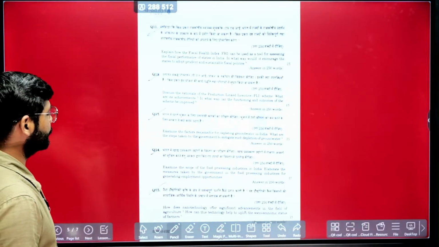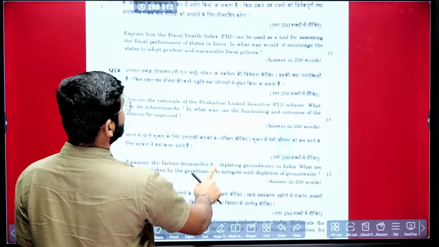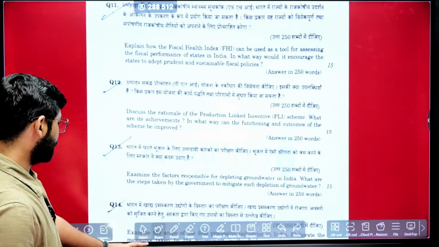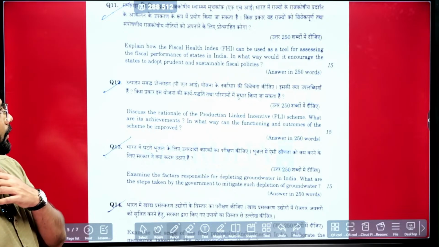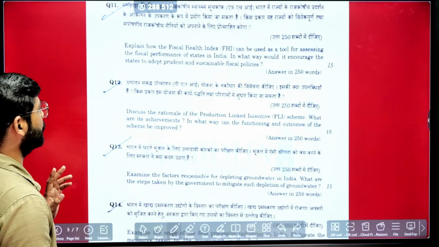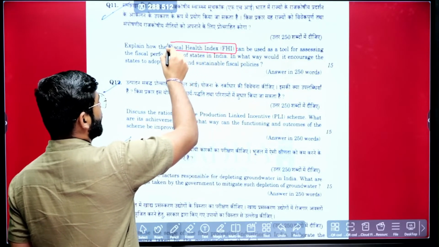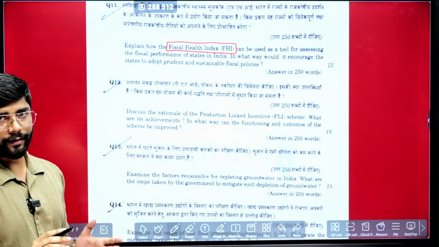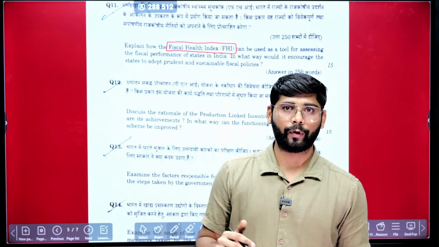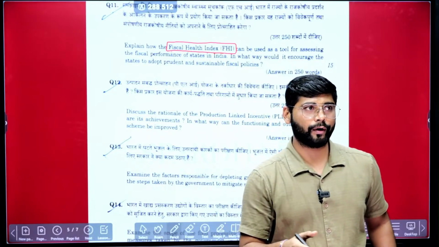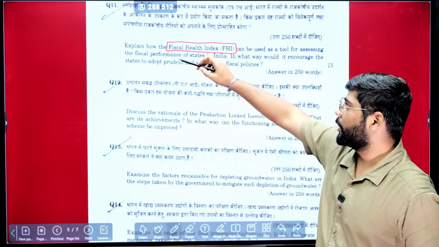Okay, so next question. So this is again one bouncer, we can say. Actually, every year they ask one or two such questions, and this year it is the fiscal health index. Last year it was not dominant, but in 2023 they asked what are the methods to calculate unemployment. Also they asked the difference between monetary economy and care economy. So the terms that come in the newspaper become very important.